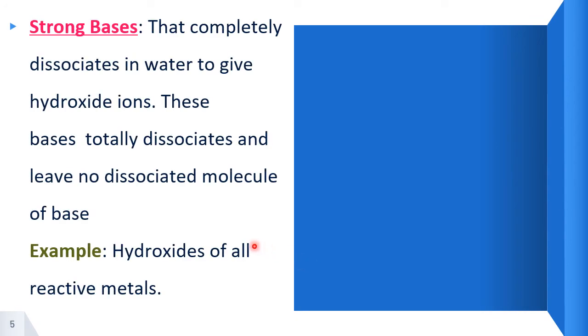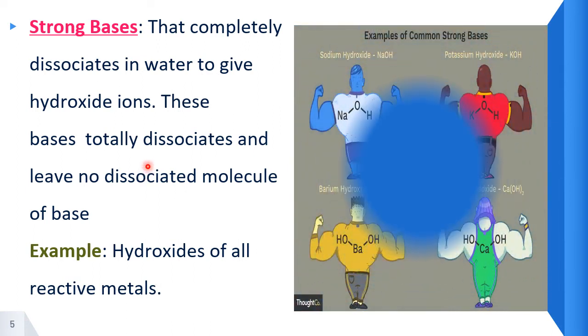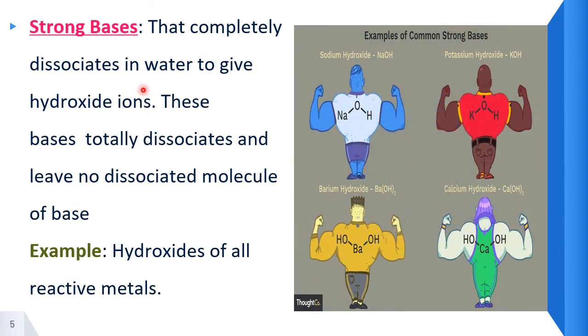Strong bases. See, for example, hydroxides of reactive metals, sodium, potassium, all those. So they dissociate. Sodium hydroxide, potassium hydroxide, calcium hydroxide, barium hydroxide, all these are on the left side of the modern periodic table and they are strong.